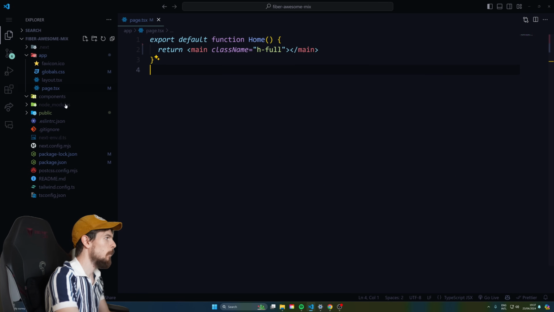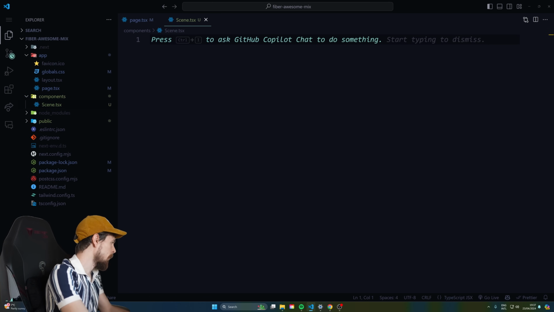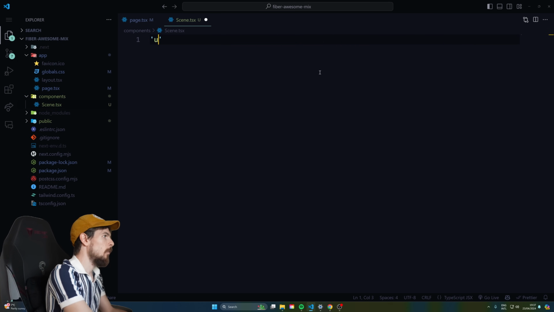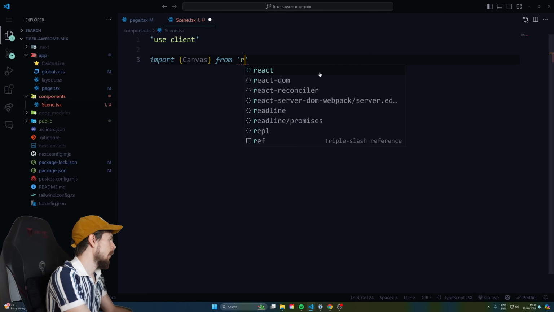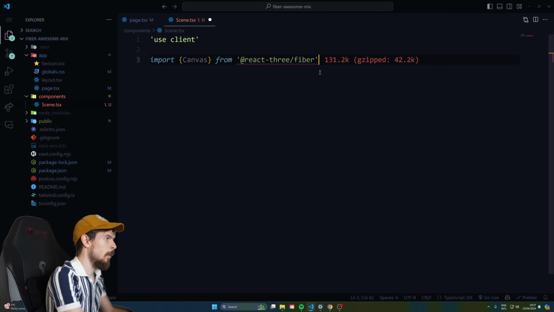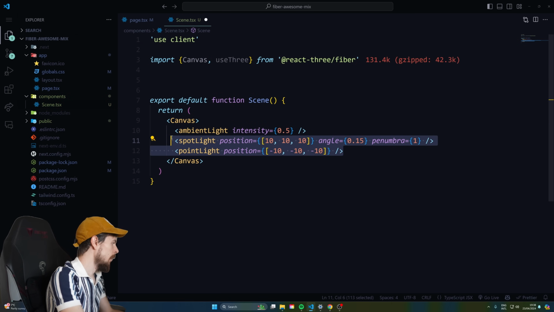Okay, so the first thing we'll need to do, I'll make a new file here called scene.tsx. We'll need to set up a canvas, right? So here, we'll import use client at the top, and we'll import a couple of things. Canvas, and this is gonna come from React Fiber. There we go. We'll create the scene. As you can see, it auto-completed it for me. I'm not gonna need all of these.